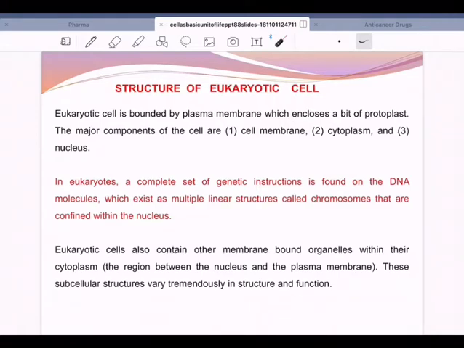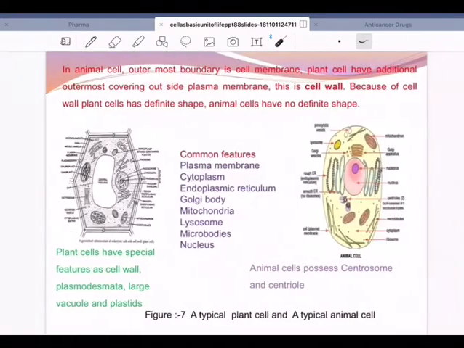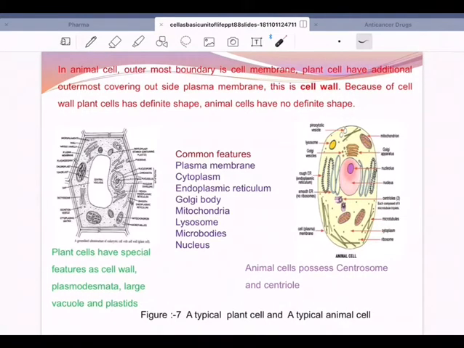And all the cell organelles, as I said just now, are membrane bound in a eukaryotic cell. Hence, eukaryotic cells are of two types, animal cell and plant cell.